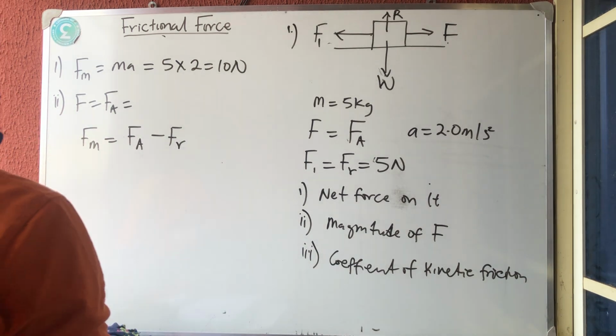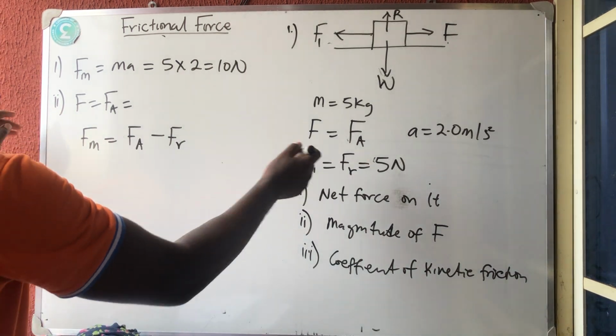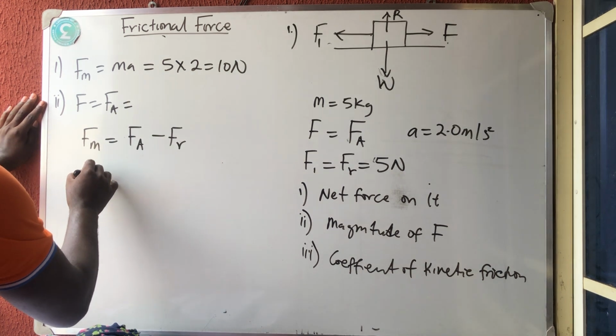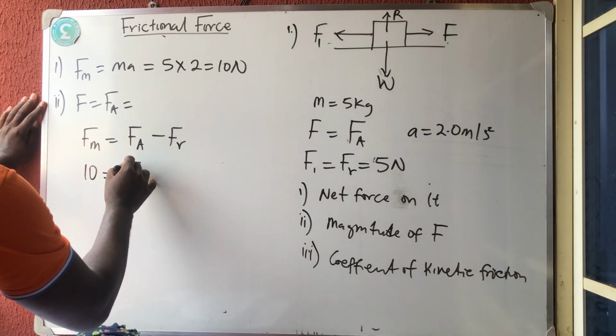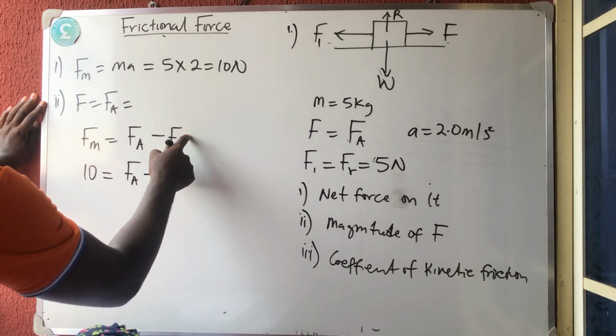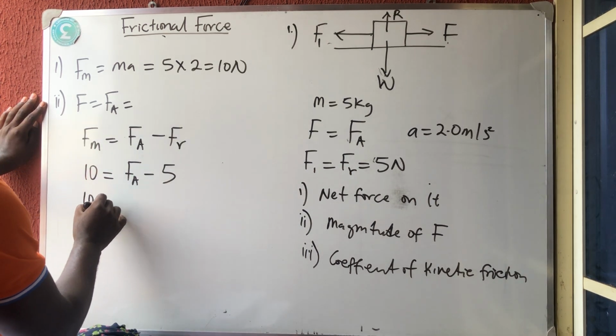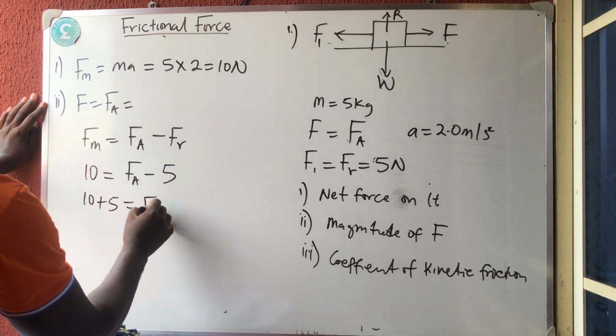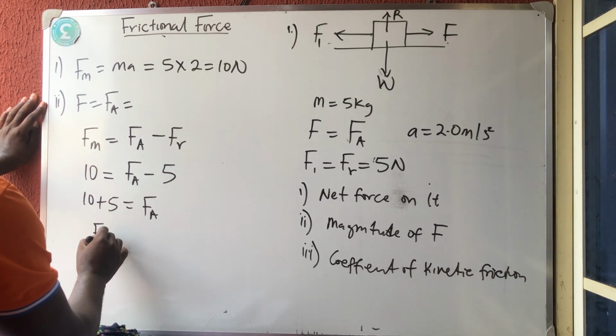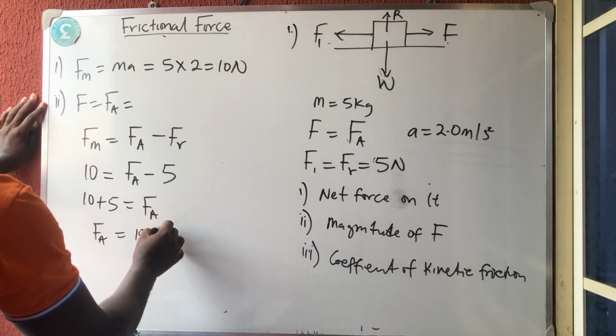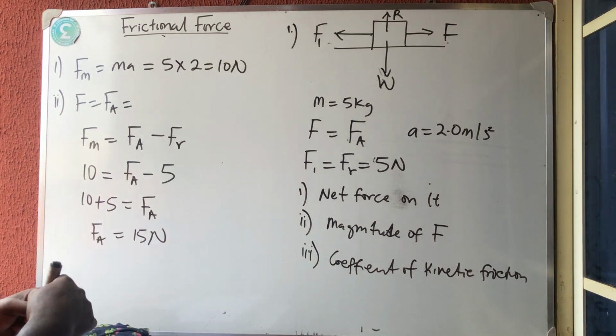Okay? So we can get that. They have given us the frictional force. So the moving force 10 is equal to the applied force, which I'm looking for, minus the frictional force they gave us as 5. If I collect like terms, I'm going to have 10 plus 5 is equal to the applied force. So the applied force is equal to 15 Newton. Okay? The applied force is 15 Newton.